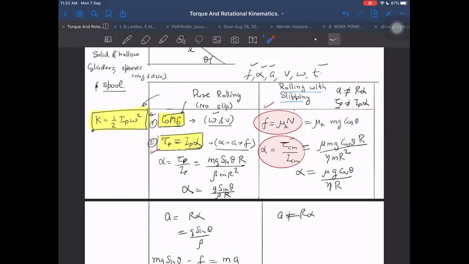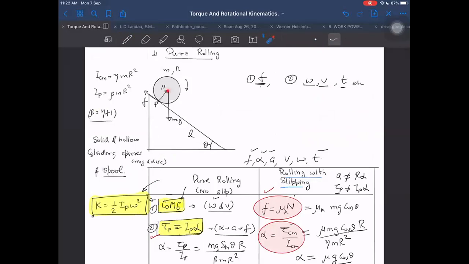It is easy to tell which equation to use, but it is sometimes difficult to tell what not to use. This is also to be learned, what we cannot use. We cannot use A equal to R alpha here, because the point P is not at rest, it is the P point on the disk which is accelerating.